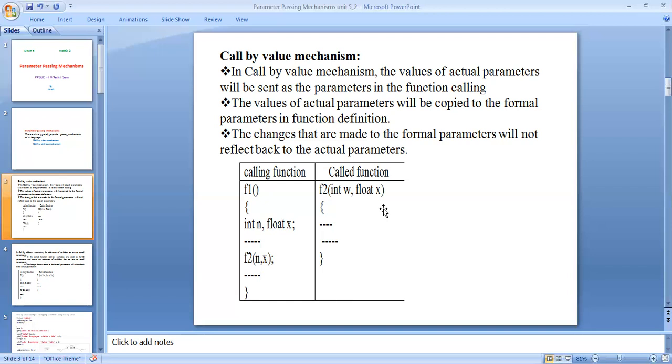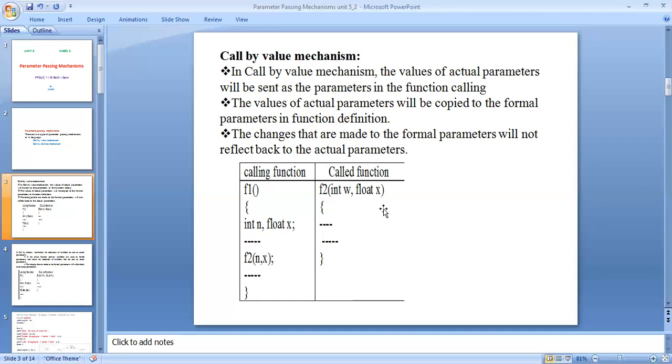In the call by value method, the value of the variable is passed to the function as a parameter. It means that the variable passed to the function is called call by value. The value of the actual parameters cannot be modified. The variables declared in a function cannot be changed outside, and different memory is allocated for both actual parameters and formal parameters.